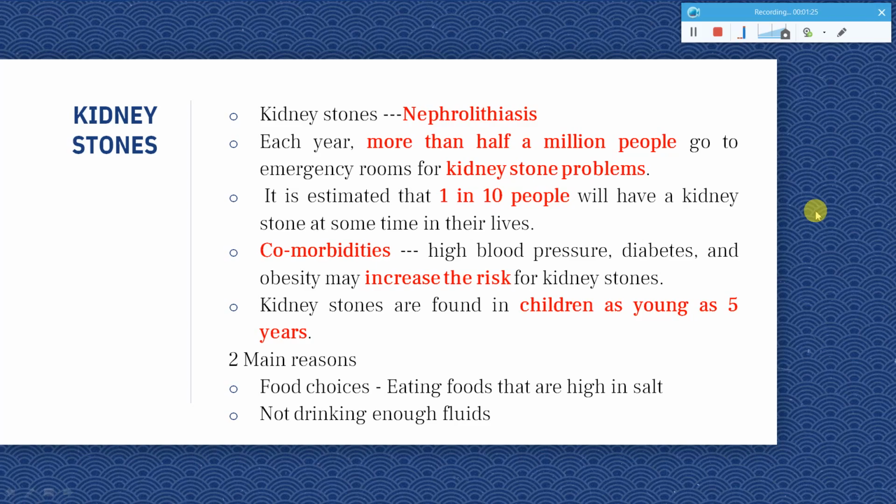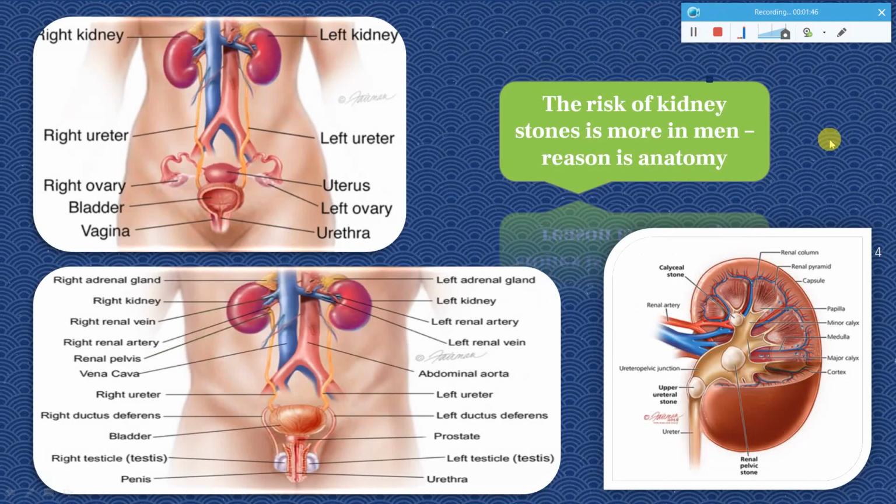The main two reasons for kidney stones are basically food choices. If you are eating food with too much salt, that is one reason which can lead to kidney stones. Another reason is not drinking enough fluids. Not drinking enough water can lead to concentrated conditions which can lead to this problem. One more reason is the anatomy.